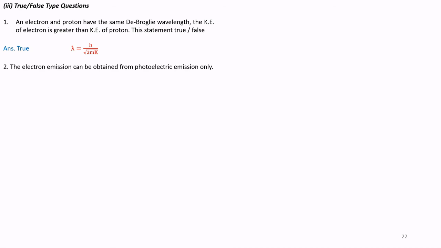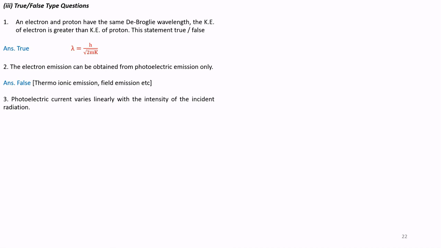Question number 2. The electron emission can be obtained from photoelectric emission only. It is false. We have three types of emissions: thermionic emission, field emission, and photoelectric emission. Photoelectric current varies linearly with intensity of incident radiation. It is true because one electron causes the emission of another electron.